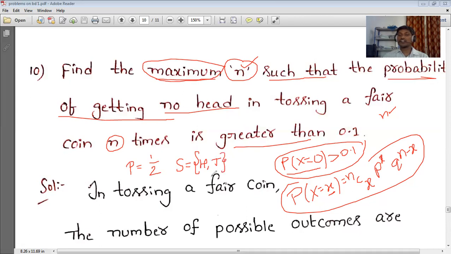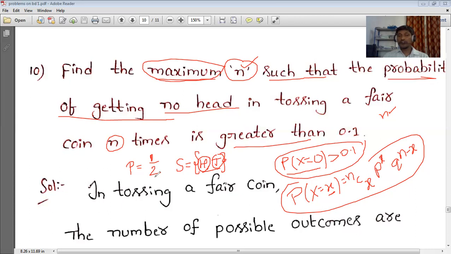So two outcomes: one is head, another is tail. Getting a head is only one possibility, that's why we write 1. Taking tail is the same, only one possibility. So p is equal to 1 by 2.